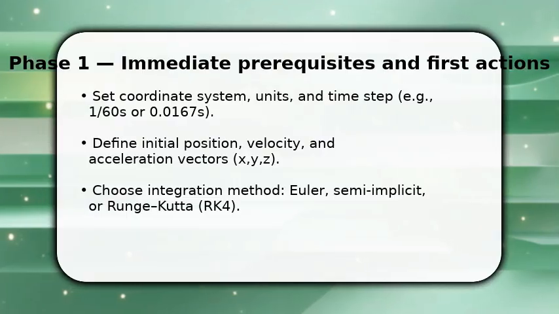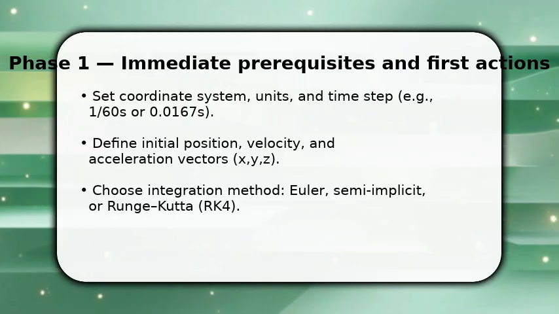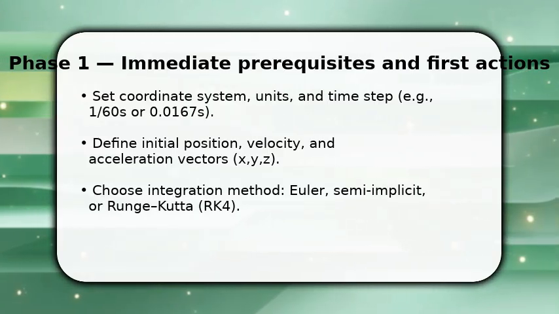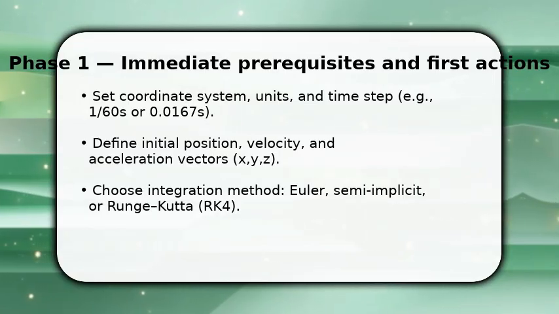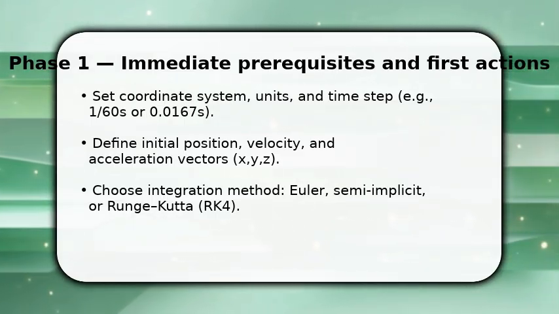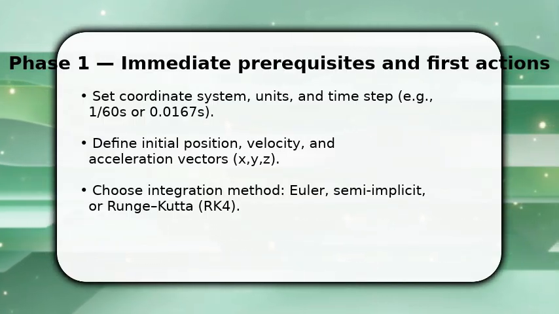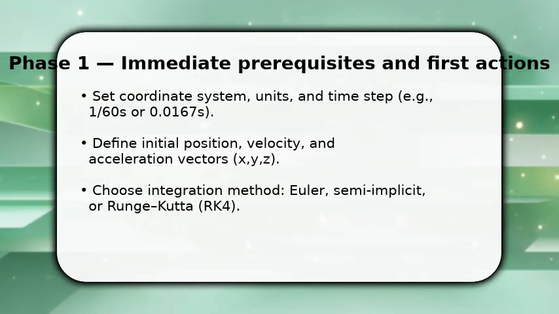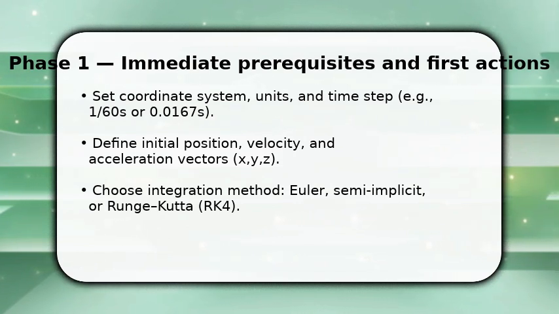You start by establishing frame and units, then seed your motion with initial position, velocity, and acceleration vectors so simulation has meaning. Once done, pick a time step. 1/60s is common, and choose an integrator. Euler for simplicity, semi-implicit for stability, RK4 for accuracy. You do this now because the integration choice controls energy drift and responsiveness. Make sure to normalize units and clip DT if it exceeds stability limits, so subsequent steps behave predictably.